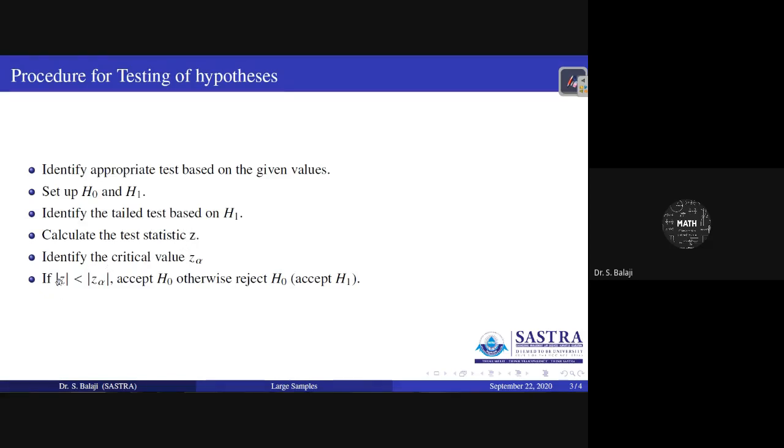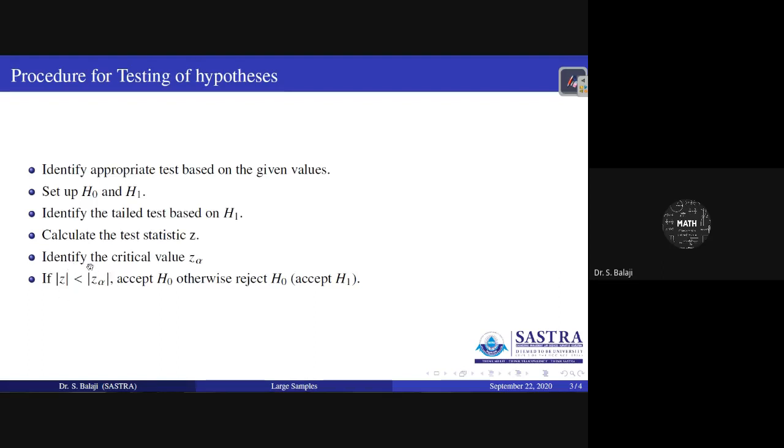If the calculated modulus value of Z is less than modulus Z alpha, what is the need for the modulus? In a left-tailed test you get negative values. Therefore, in order to have a common condition for both left-tailed and right-tailed tests, we use the modulus symbol.